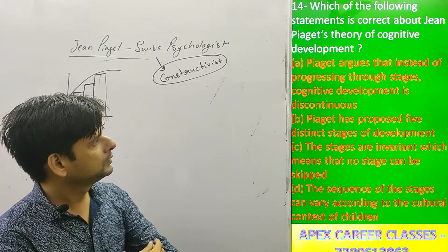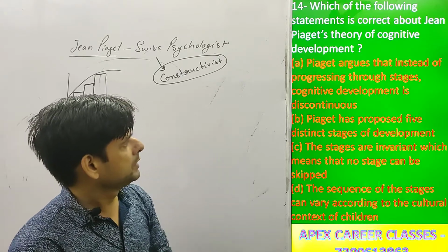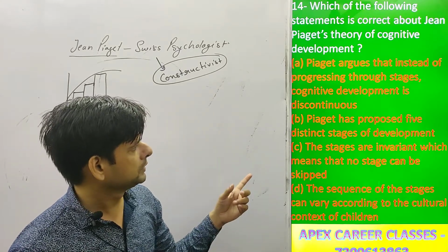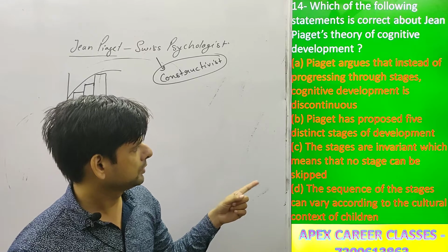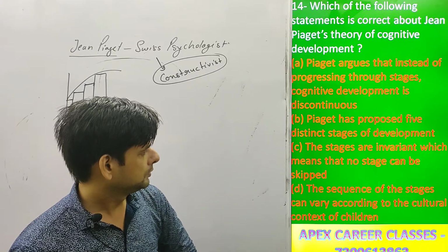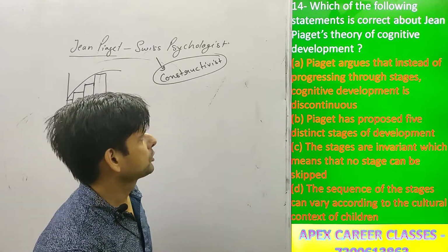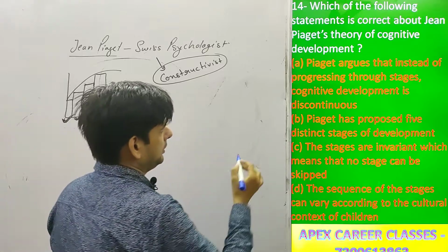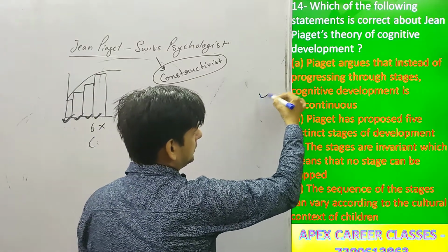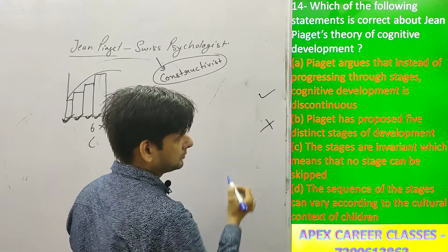Here something is lacking in this question. Actually, this option is right and this one is wrong.